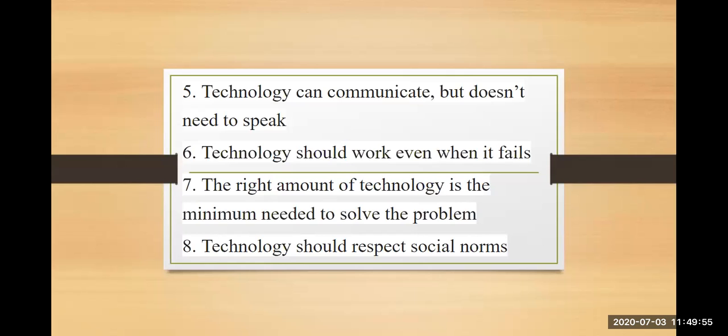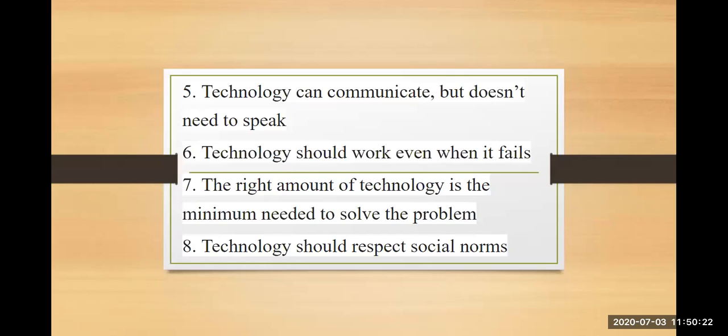Whatever information is required by the system to solve the minimal problem, that only should be embedded into it. Don't go for a very smart system, because if your systems are very smart, your users also need to be trained accordingly. So there has to be a proper balance. The technology has to be properly in the system, wherein it can solve the minimum level of problems. So you should design in that way.